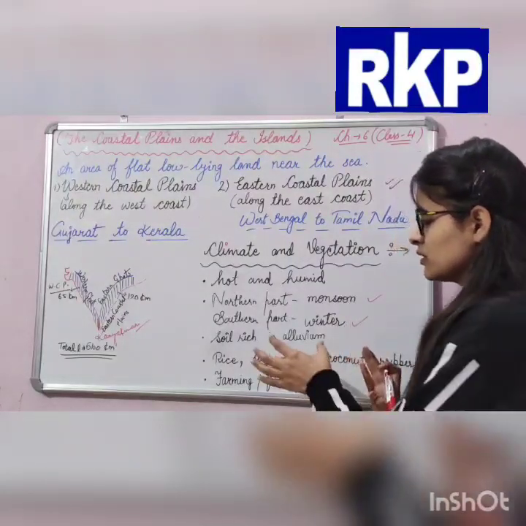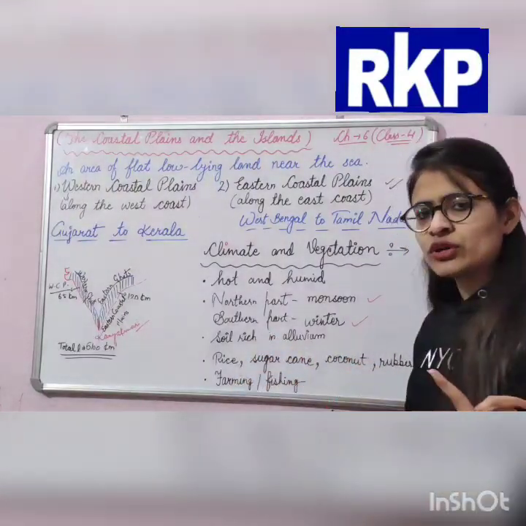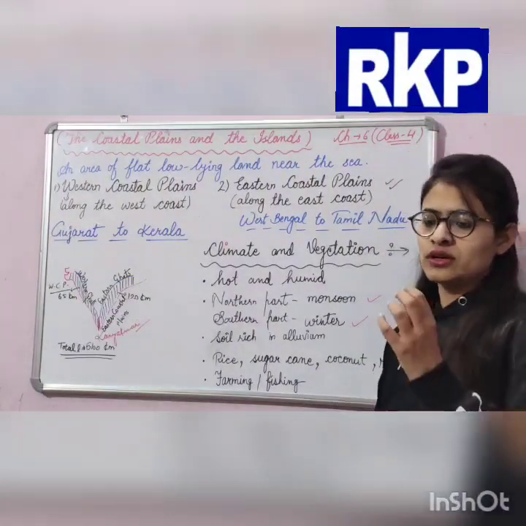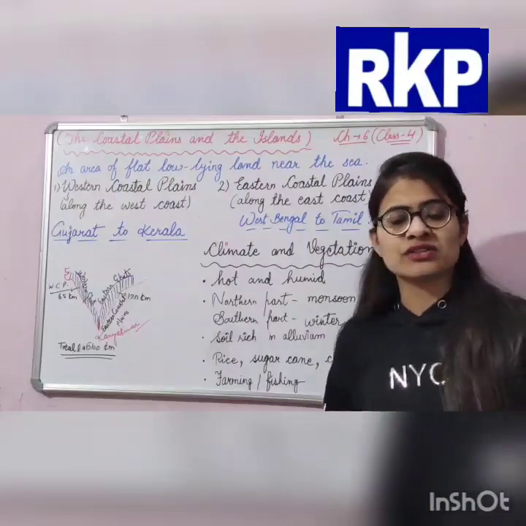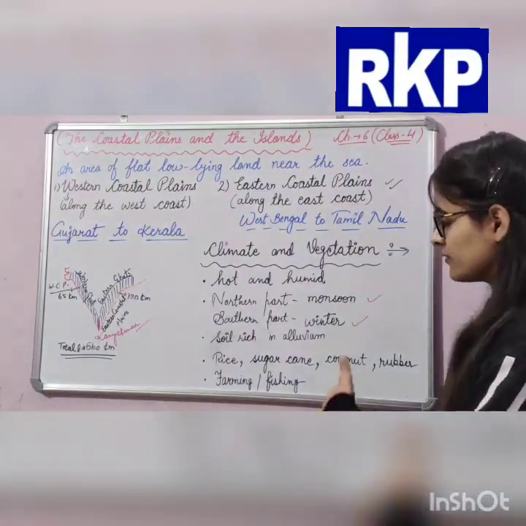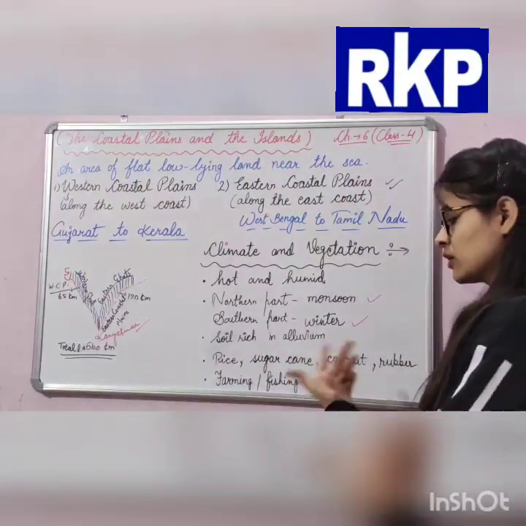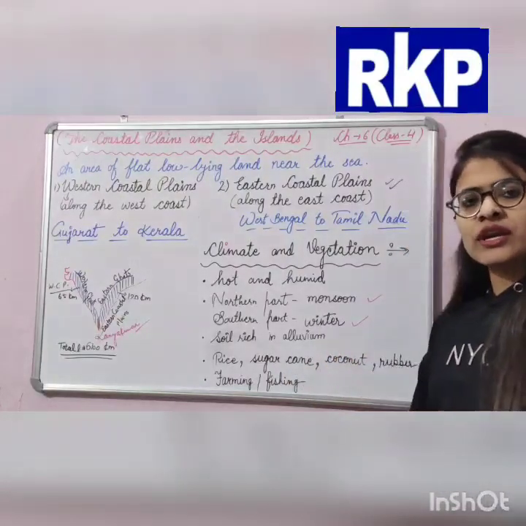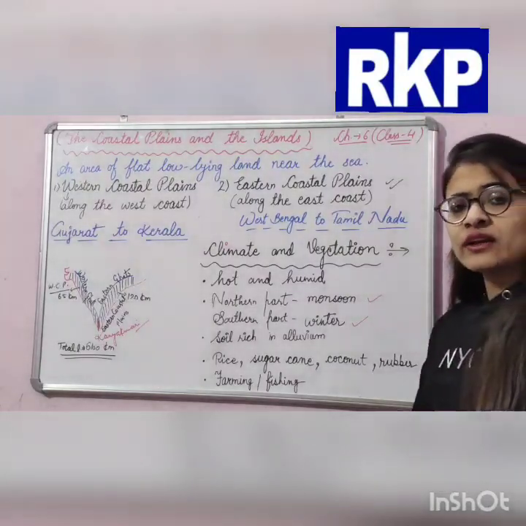Rice is the most cultivated crop here because of the heavy rainfall. The other crops cultivated here are sugarcane, coconut and rubber.